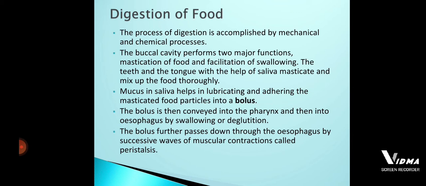What is the bolus? The bolus is the masticated food particles which are adhered and lubricated with the help of the mucus which is present in the saliva. So now the bolus is being formed. How is the bolus being formed? The bolus is being formed with the help of your teeth, tongue and mainly the saliva. Where is that bolus being formed? That bolus is being formed in your oral cavity.